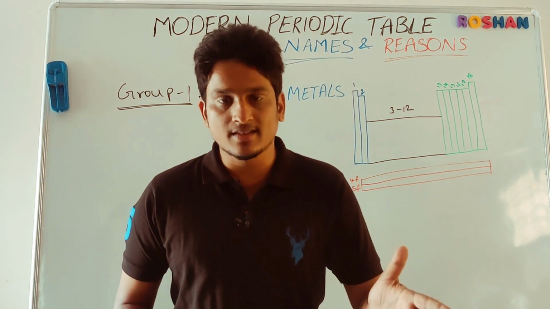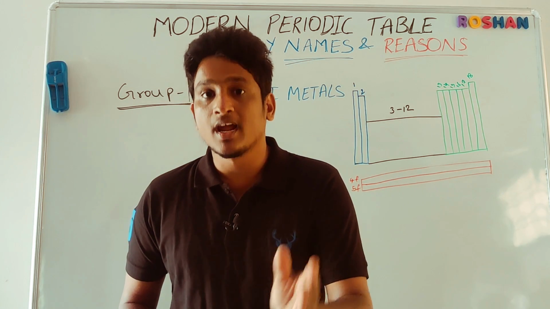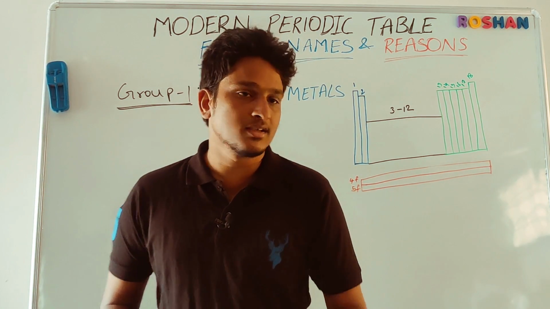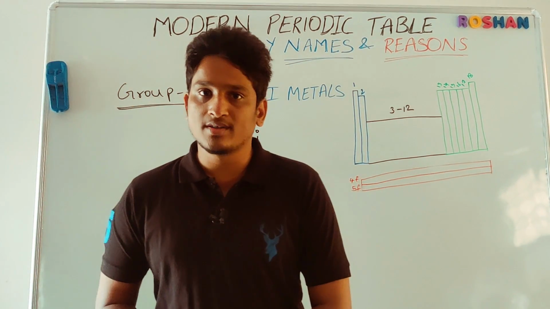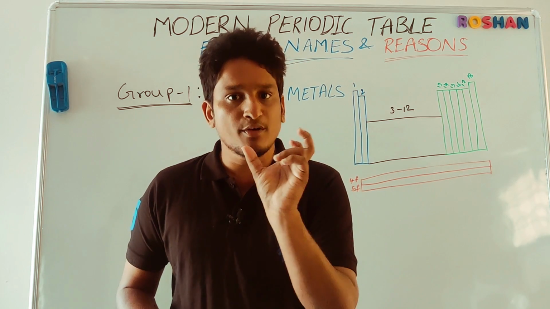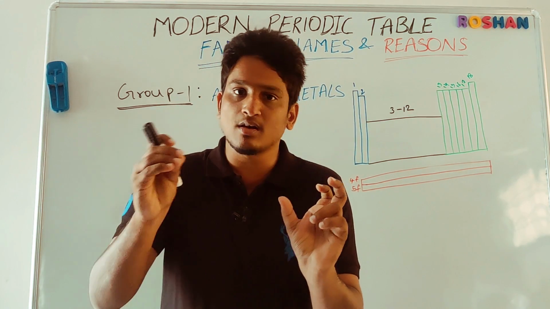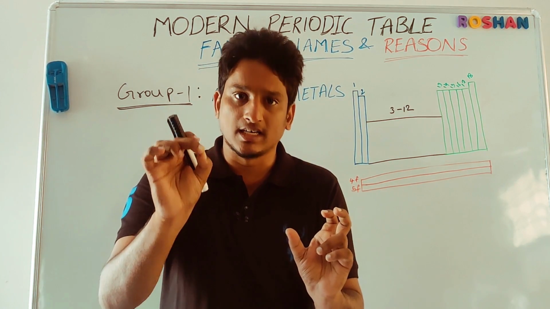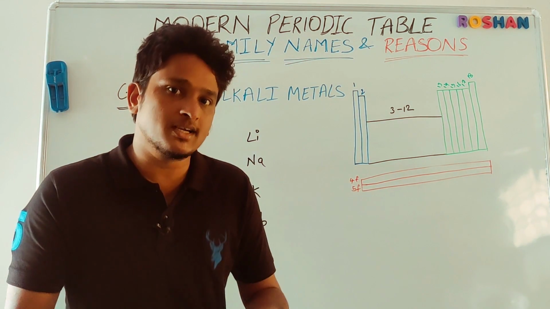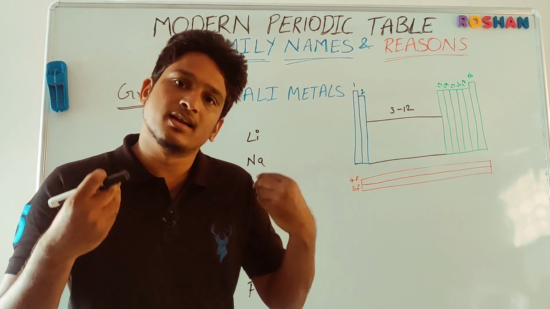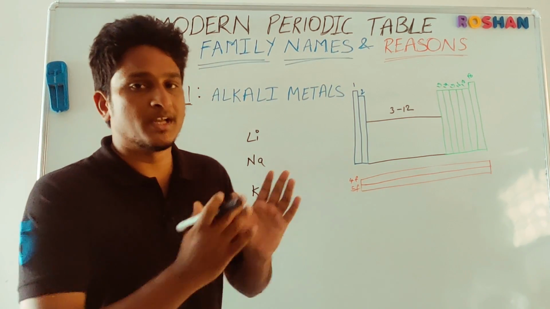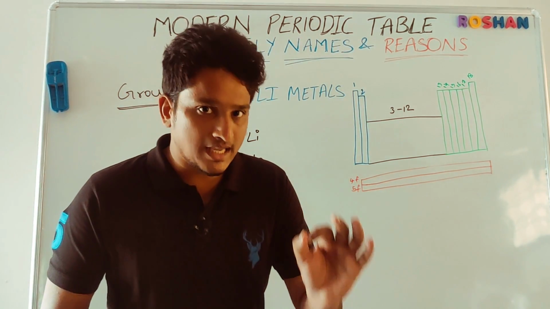These oxides easily dissolve in water and form the respective hydroxides, which are strong bases, like sodium hydroxide and potassium hydroxide. That's why these group elements are named alkali metals.